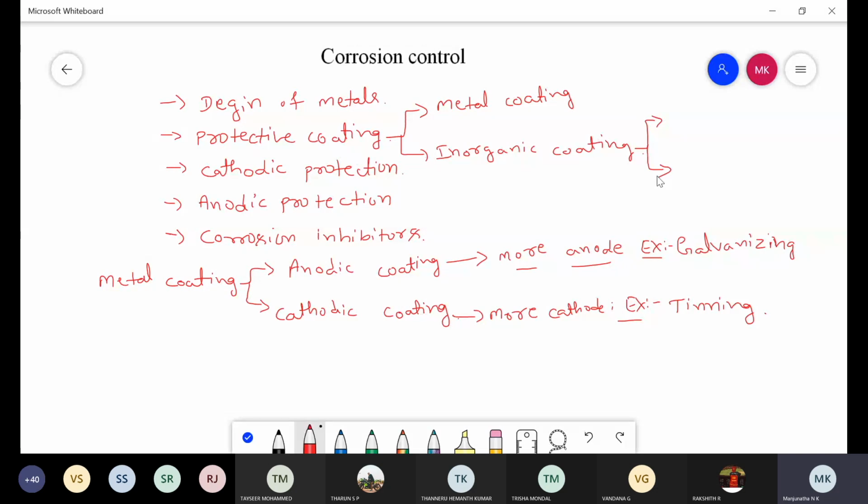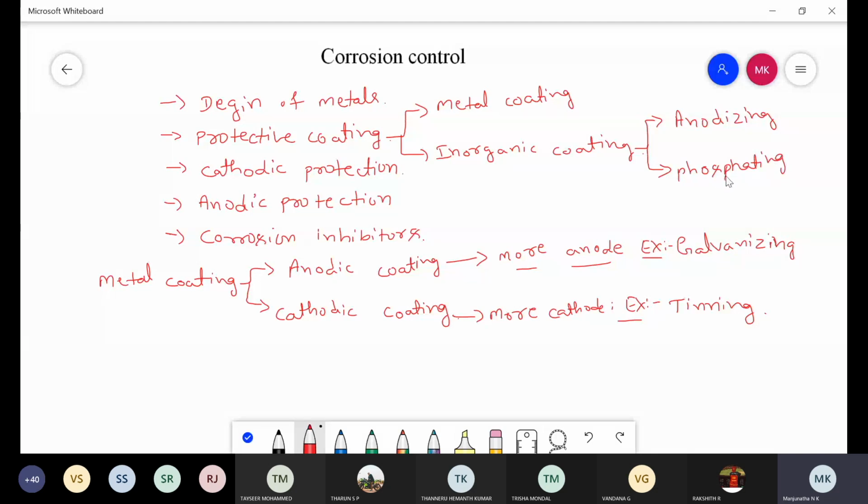Therefore, it prevents the corrosion of the metal. There are two examples of inorganic coating. One is the anodizing process. Second is the phosphating process.